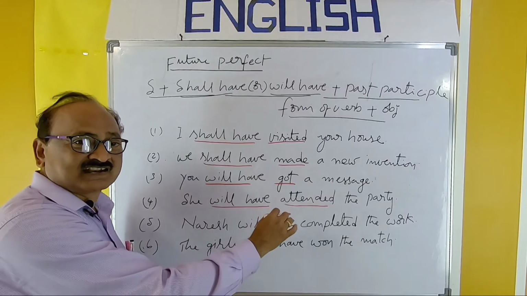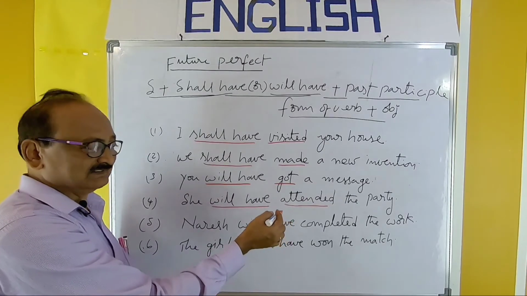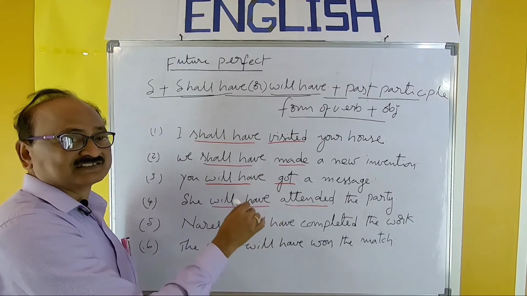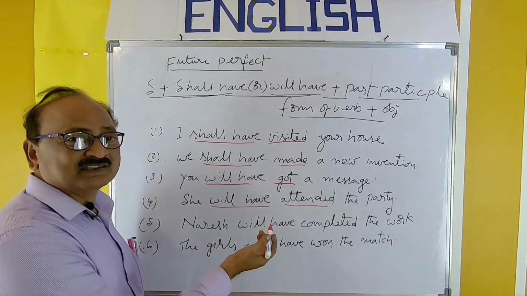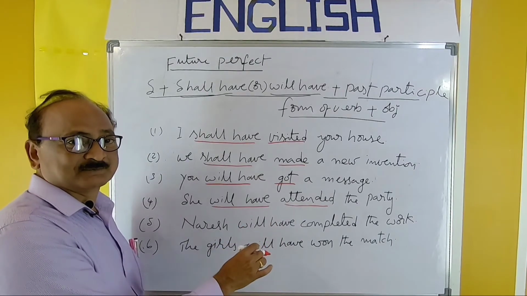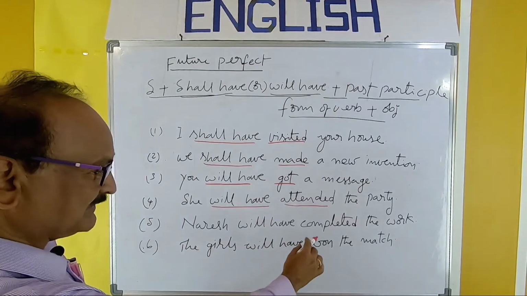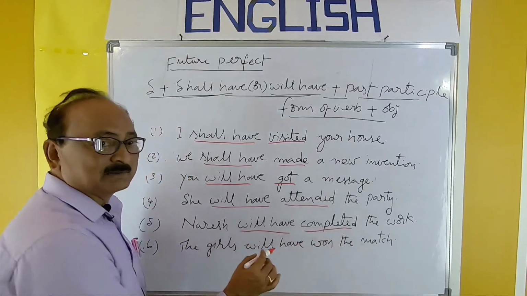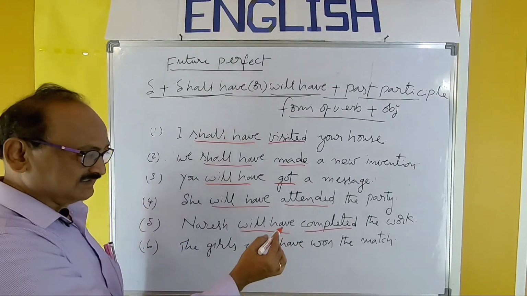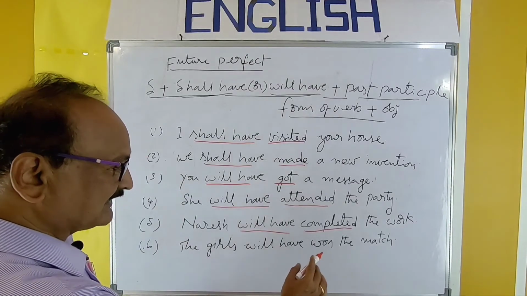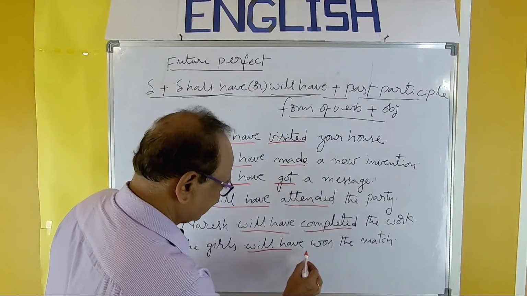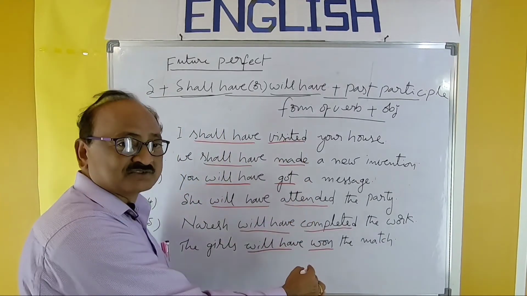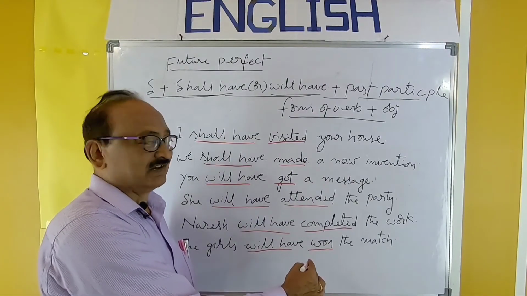In some cases, both second and third forms are same. Then we have to use only the third form. So that is the last form, third form, verb V3 we have to use. So there may be the second and third form same, it does not matter. Next, Naresh will have completed the work. Naresh will have completed. Complete, completed, completed. So third form. The girls will have won the match. The girls will have won. Win, won, won.